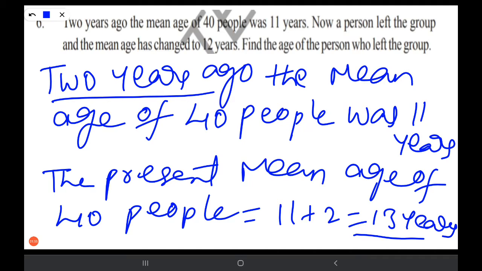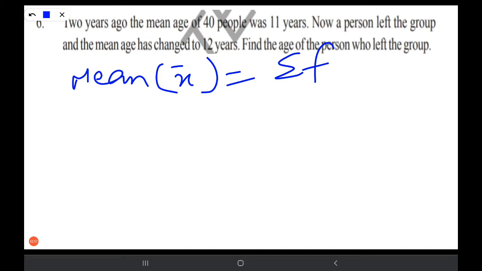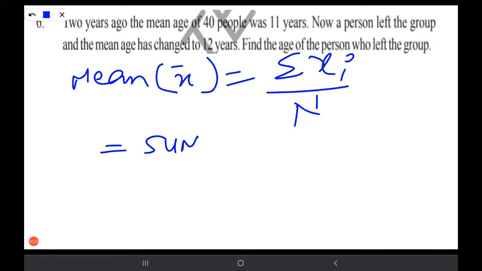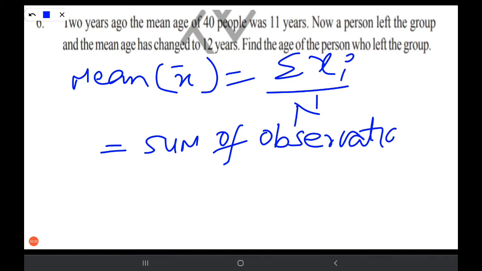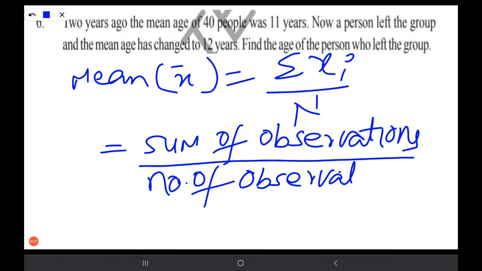I'm erasing the screen. So what is the formula for mean? Mean x bar is equal to sigma xi by n, that is the sum of observations by the number of observations.